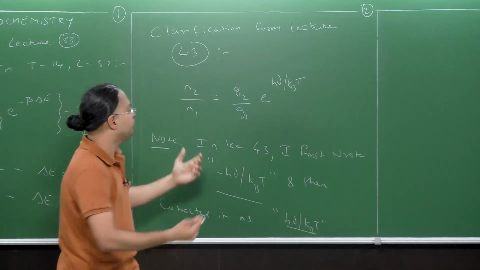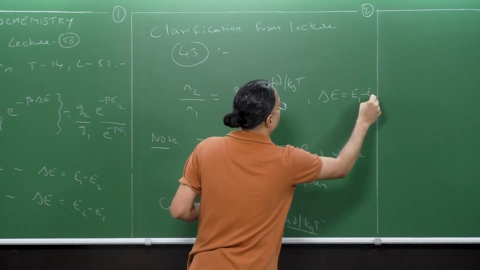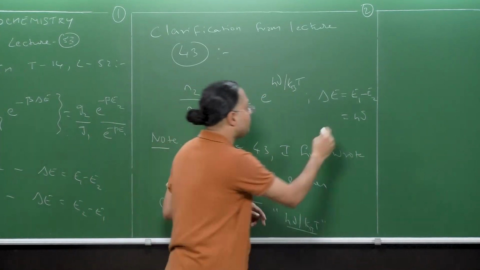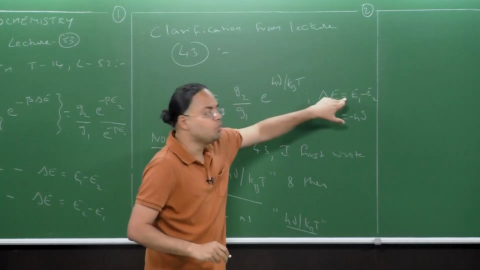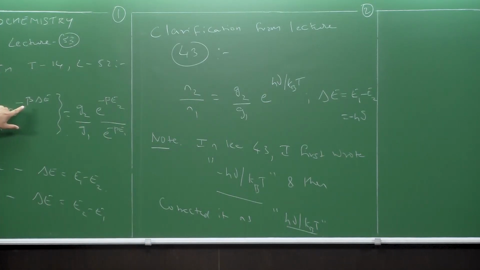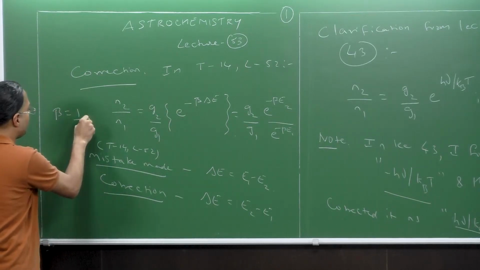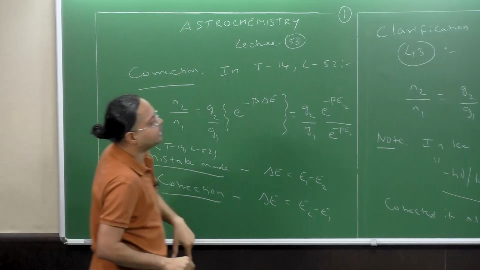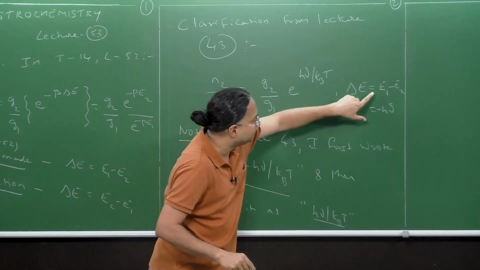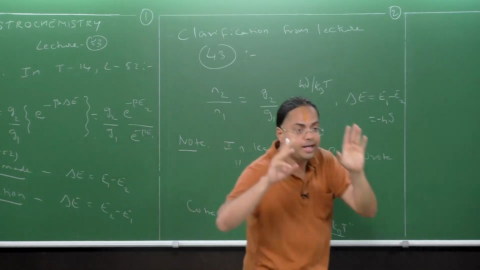Now, this positive sign is coming from the fact that my delta E is equal to E1 minus E2, which is equal to h nu. All right. So which is equal to minus h nu. Okay. Because it's E2 minus E1, that gives me like plus h nu. But recall that from this expression right here, there is already a negative sign, right? So my beta is equal to 1 over kBT. Okay, so that is why you get this 1 over kBT term right here. Okay, right? And because delta E in that particular lecture was defined as E1 minus E2. In fact, I did not even define delta E at all.